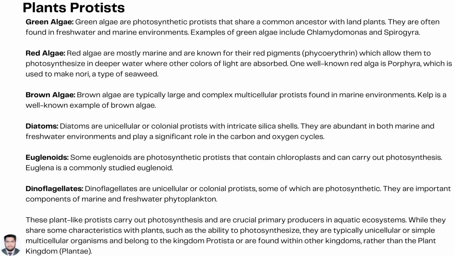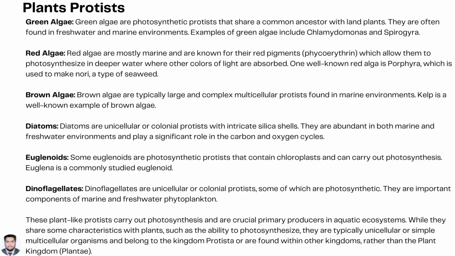Diatoms. Diatoms are unicellular or colonial protists with intricate silica shells. They are abundant in both marine and freshwater environments and play a significant role in the carbon and oxygen cycles. Euglenids. Some euglenids are photosynthetic protists that contain chloroplasts and can carry out photosynthesis.